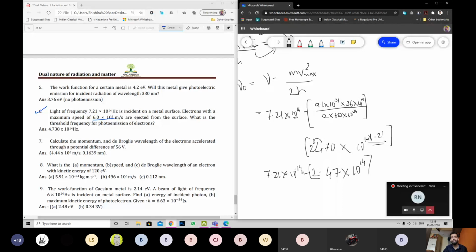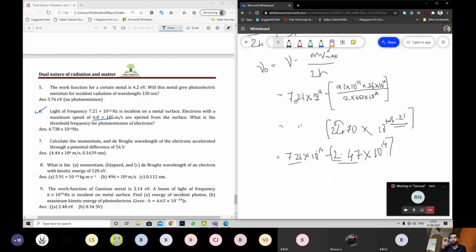Now as the powers are the same, you can just do 7.21 minus 2.47. That should be your final value, which is 4.74. So 4.74 into 10 power 14 is the answer, right?